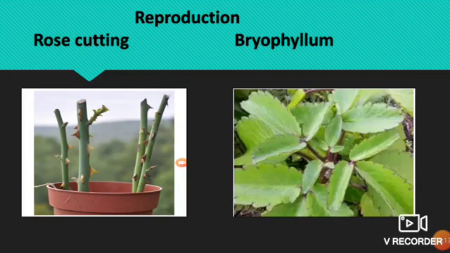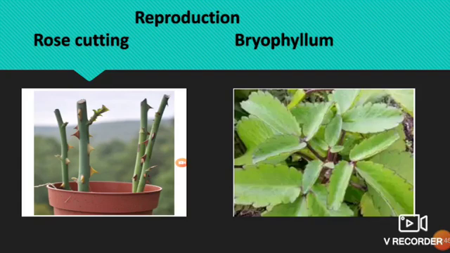And in some plants, new plants are produced from stems. For example, stems cut from rose plants, you can see in the picture, or hibiscus plants. Also, when planted in the soil, they can reproduce to form new plants of the same kind.